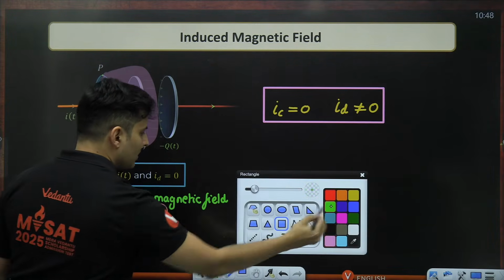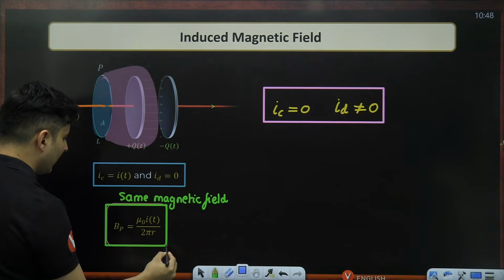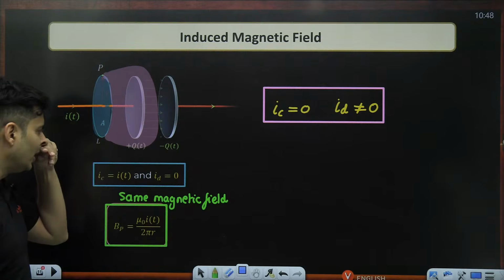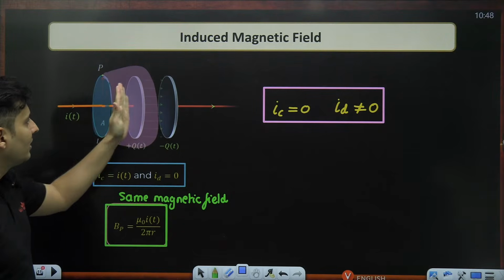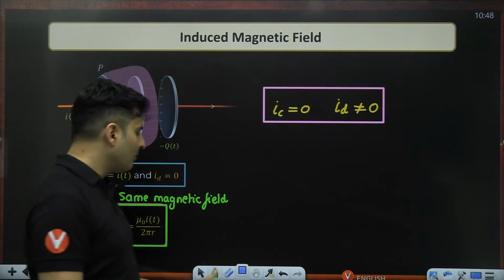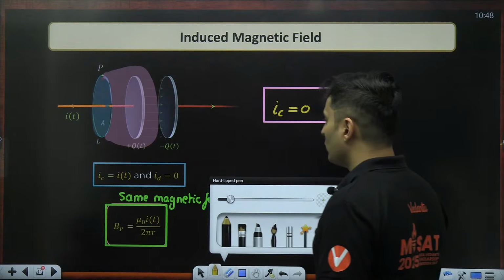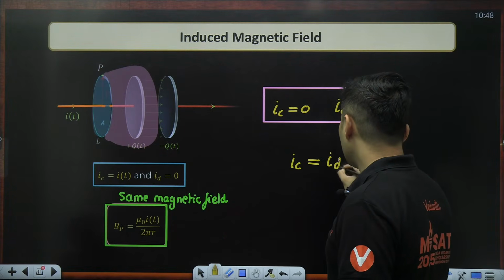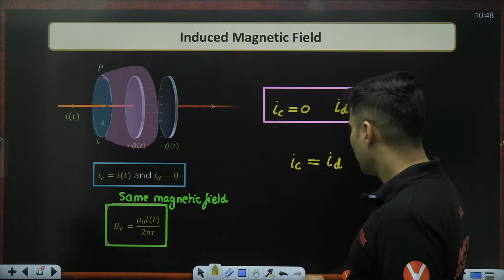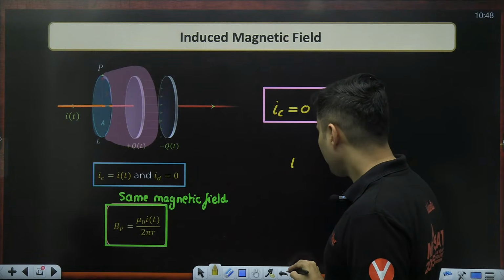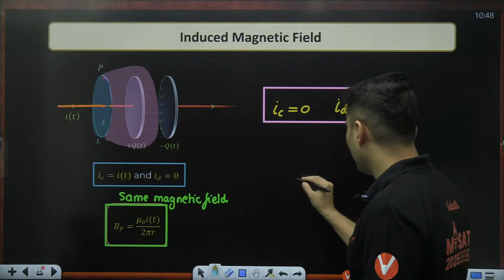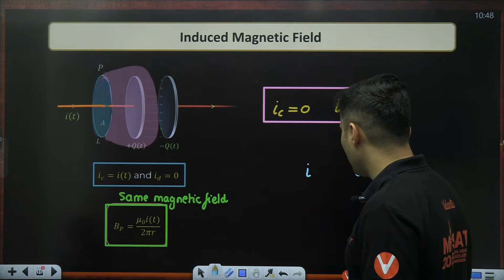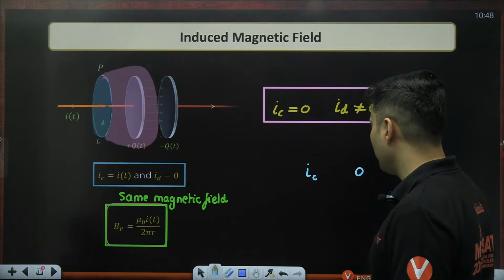So whether you choose this area or that area, the magnetic field is going to be the same. It just means in this scenario, whatever current is going here and the displacement current which is there, magnitude wise, they are the same. So one can say conduction current is equal to the displacement current. But keep in mind, in the first scenario there was conduction current but displacement current was zero.